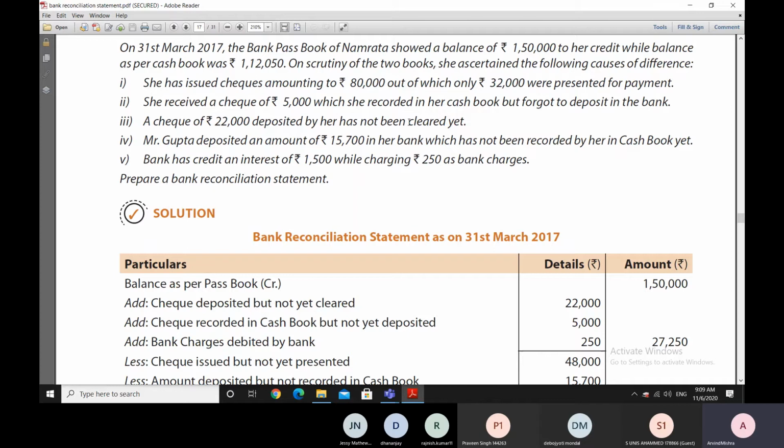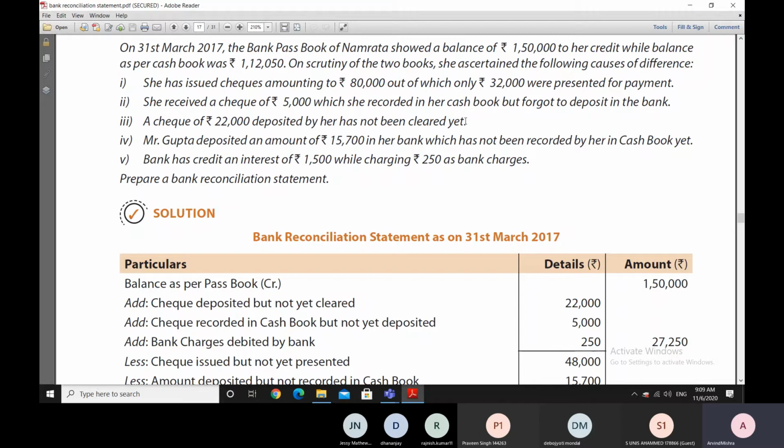So as on date, when she is preparing the bank reconciliation statement, a check of 22,000 rupees stands deposited by her as per her cash book. So therefore, this has increased the cash book balance to the extent of 22,000 rupees, but the passbook balance has not been increased so far because this check has not yet been cleared.